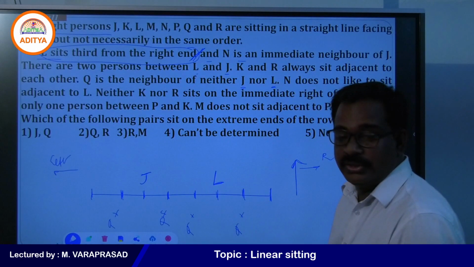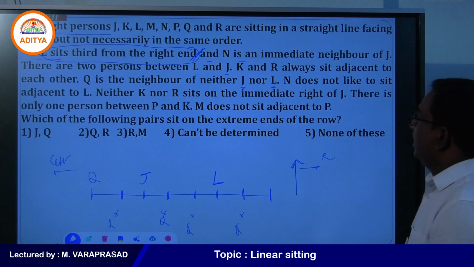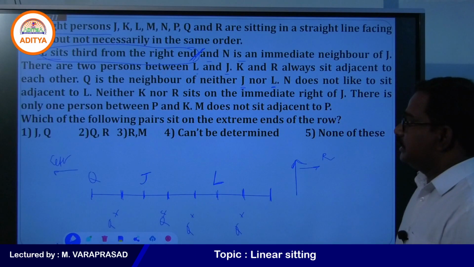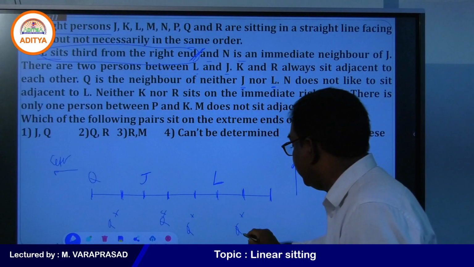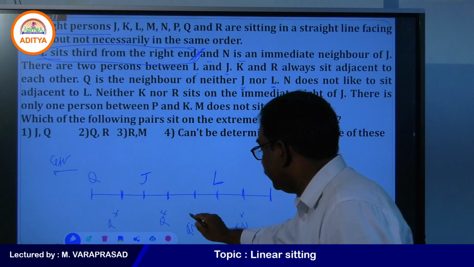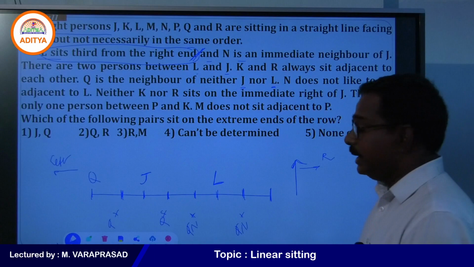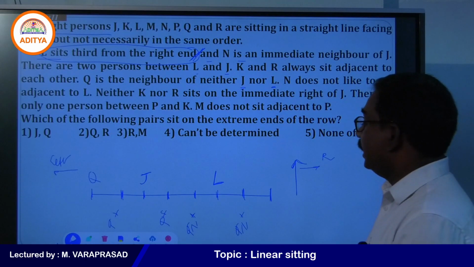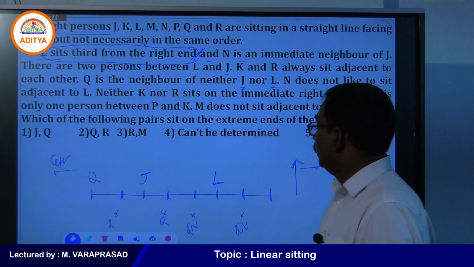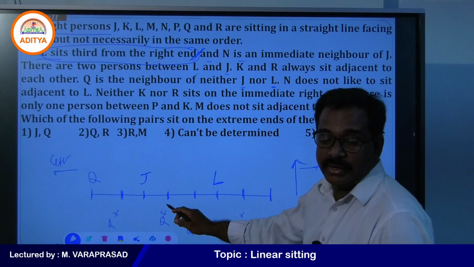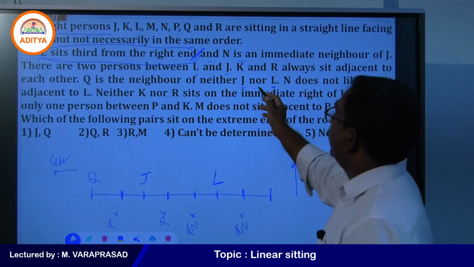So maybe if you assume Q, if you write here, what happens, you see? N does not like to sit adjacent to L. So N cannot be written here. N also cannot be written here. Yes, still what places are there, you see? There also N cannot be written. Now what you will get once you see, right? So here cannot be written, means maybe N we can write here. Keep that in our mind. Right, what point we left here? One point we left.